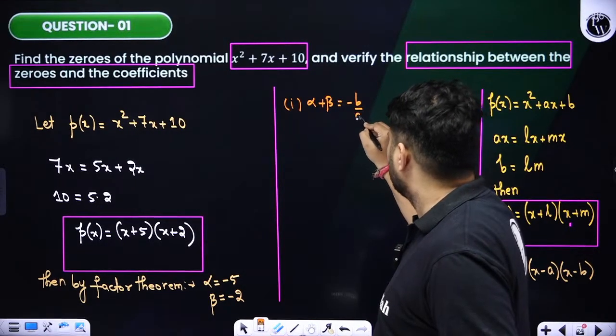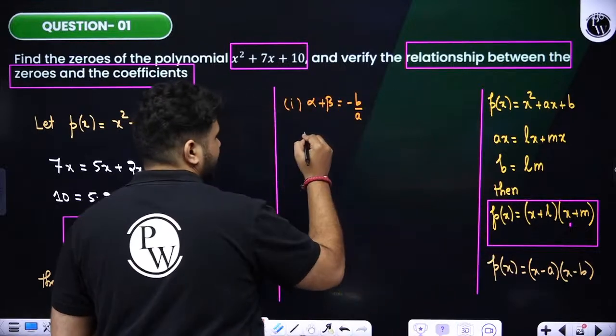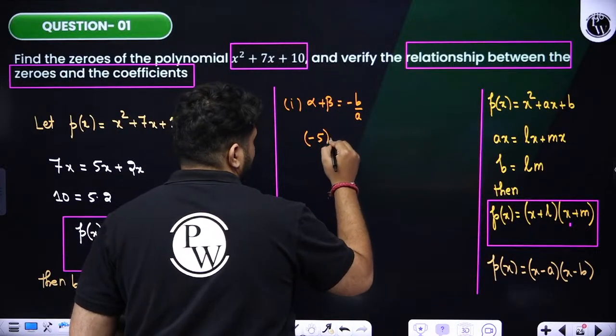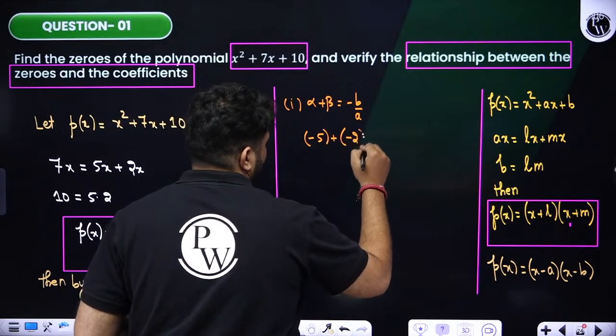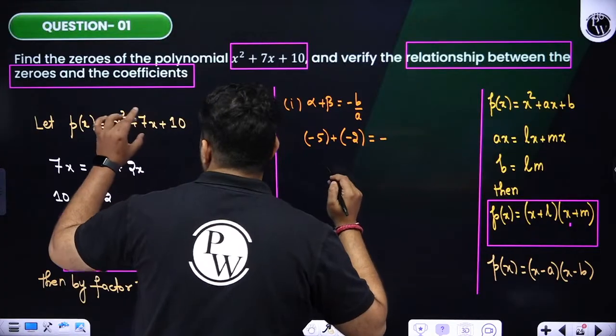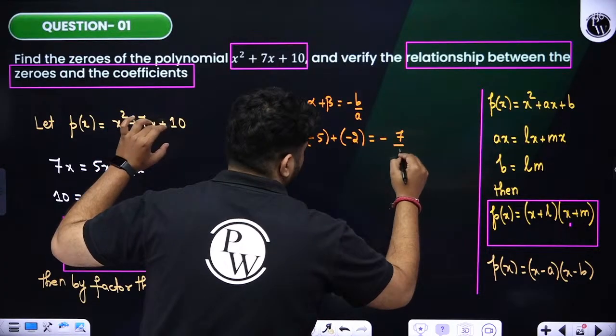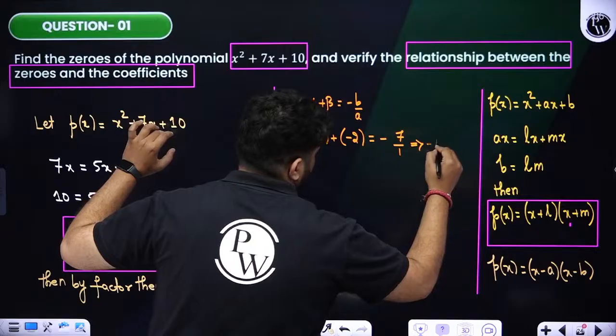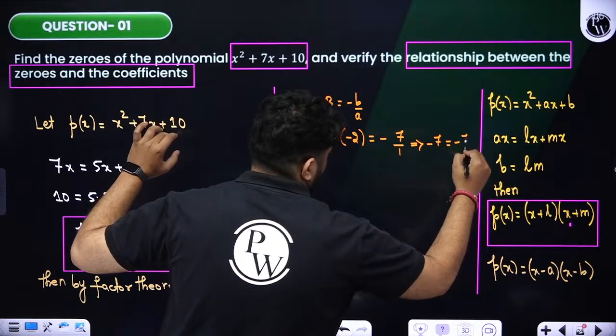Minus b by a. Alpha value is minus 5, plus beta value is minus 2, will be equals to minus of b value. B value is 7 divided by 1. So if you see this, it is minus 7 is equals to minus of 7.